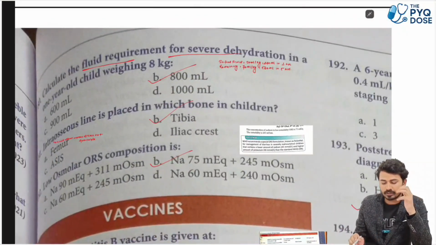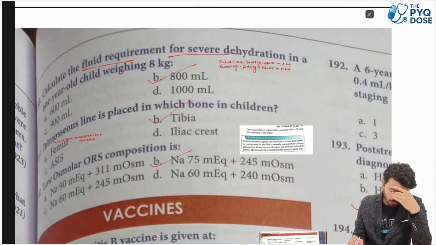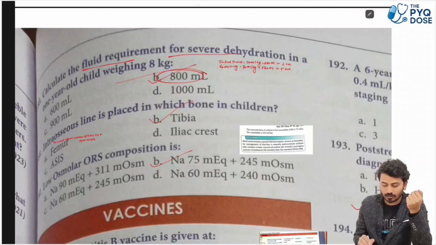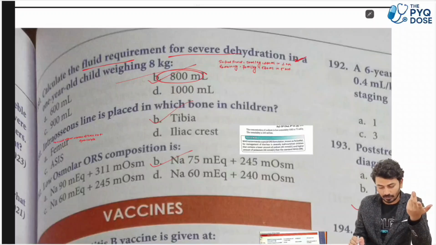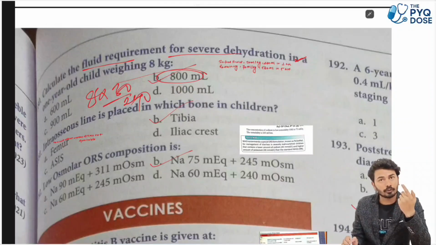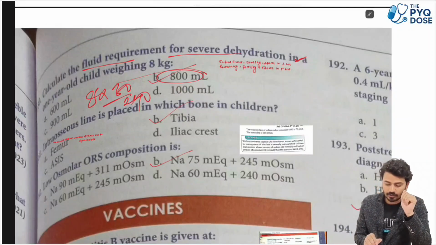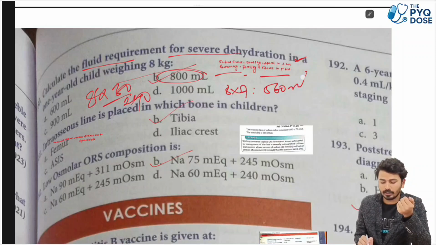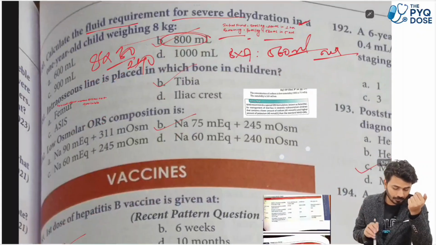Calculate the fluid requirement for severe dehydration in a 1-year-old child weighing 8 kg. The same previous question, that is nothing but 800 ml. So how much initial fluid to give? 30 ml per kg, that is going to be, as weight is 8 kg, 8 into 30, which is 240 ml. That you have to give in 1 hour. And the remaining you will be giving at 70 ml per kg, that is 8 into 7, generally 560 ml, and that will be given in the next 5 hours. So this is the treatment plan.